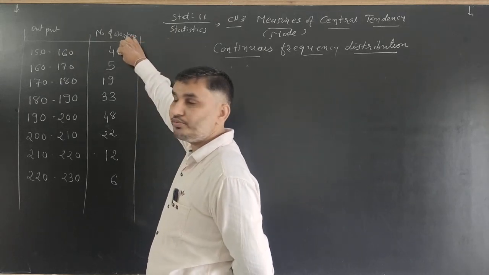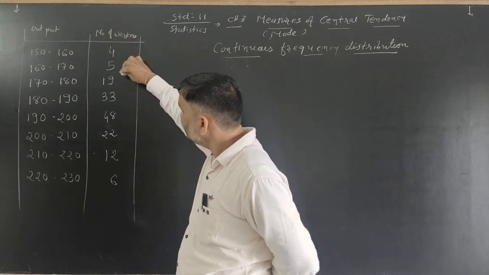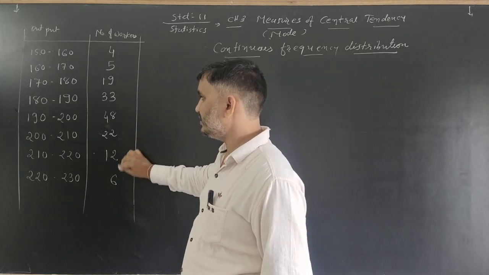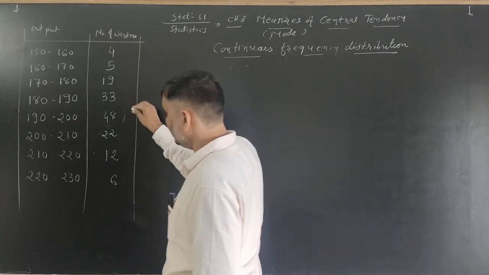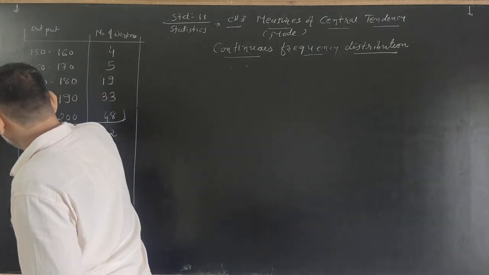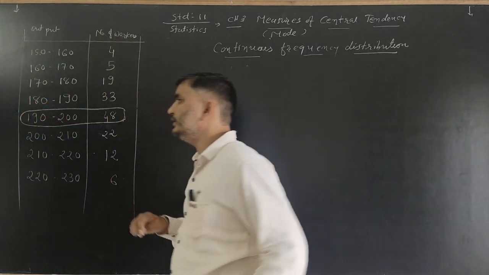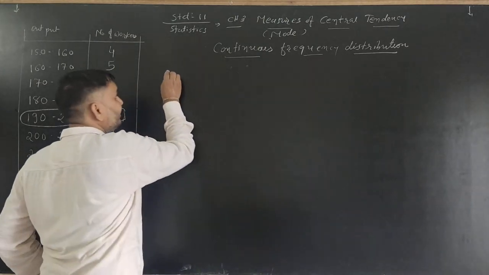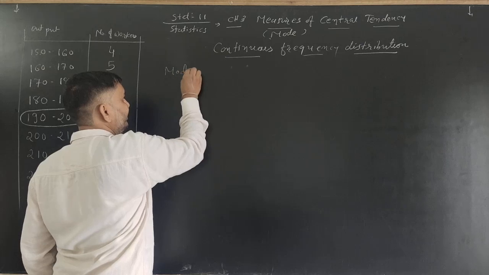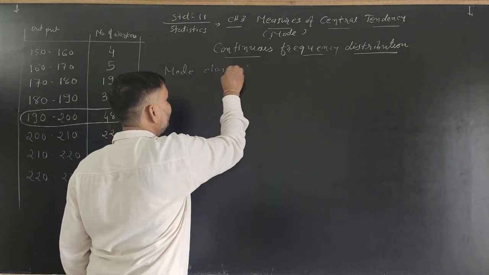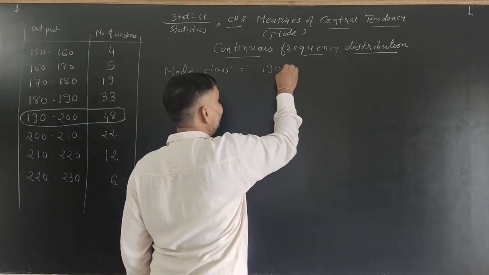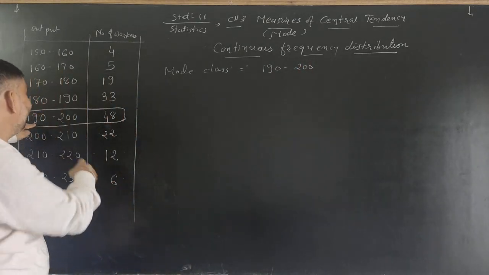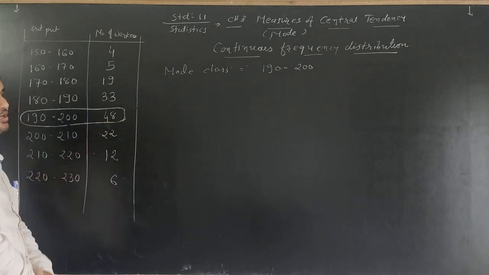Here the frequencies are 4, 5, 19, 33, 48, 22, 12 and 6. The highest frequency is 48. That's why 190 to 200 becomes our modal class. So the first step: the mode class or modal class is 190 to 200. Clear?